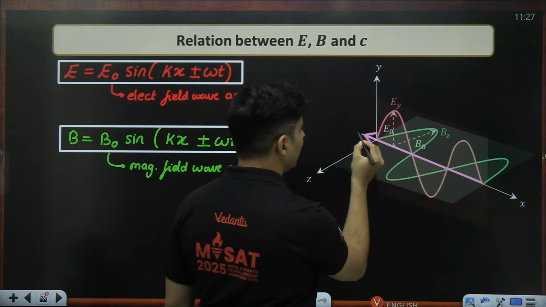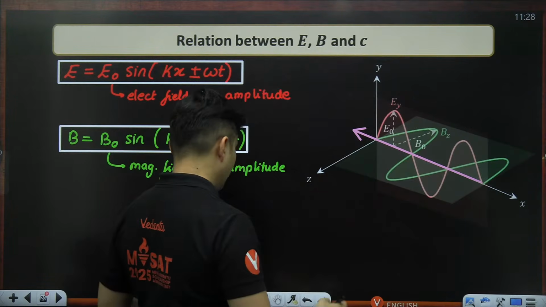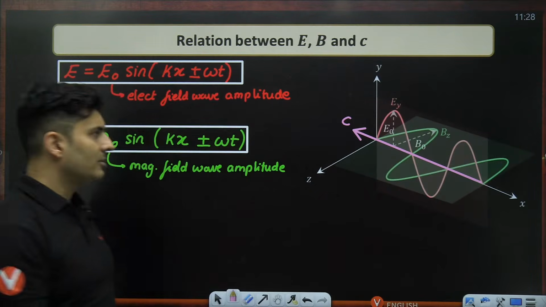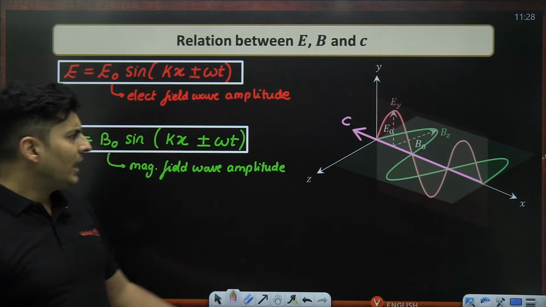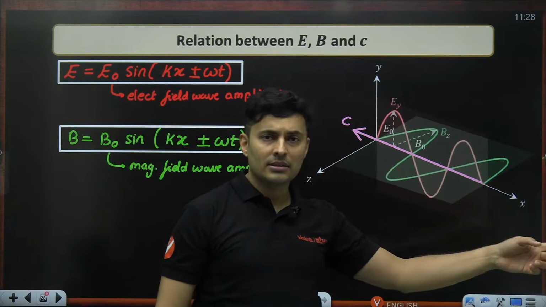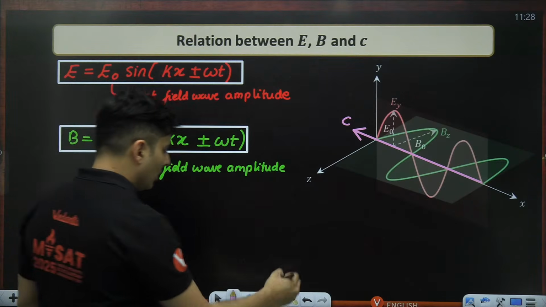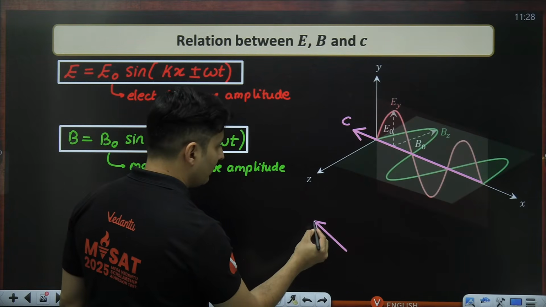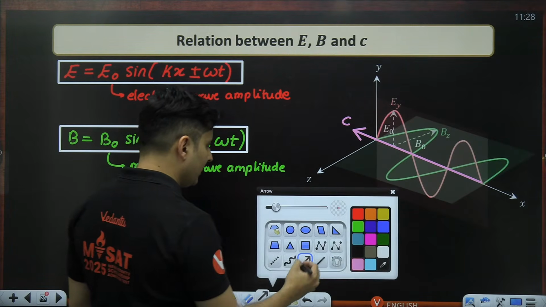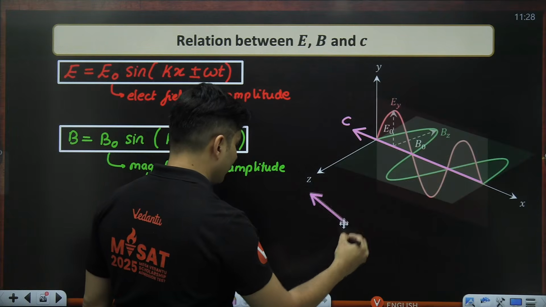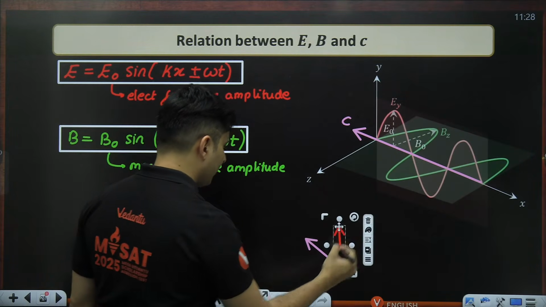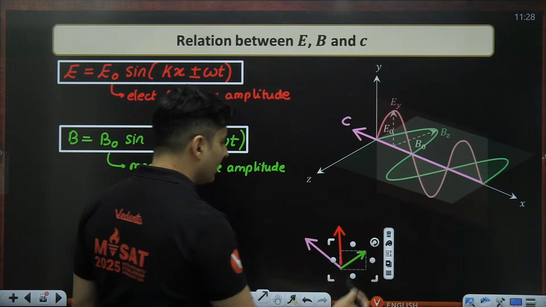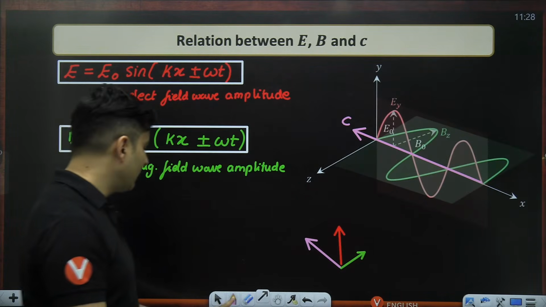See, for example, like this, light is traveling in this particular direction. This is the speed of light. How do I know light is traveling like this and not like this? There is a reason for that. Always remember the velocity of light, electric field, and the magnetic field at any point, any instant are all three mutually perpendicular.